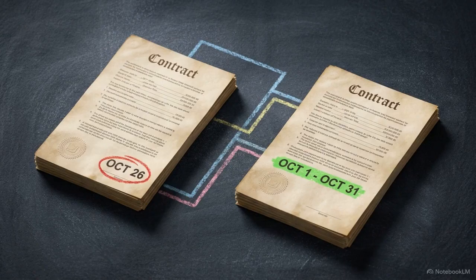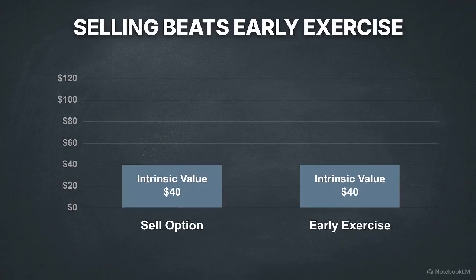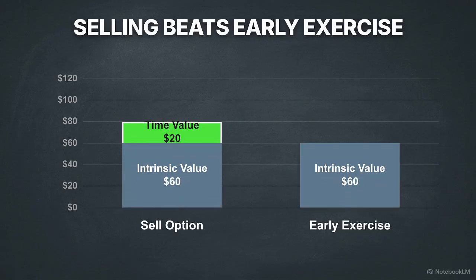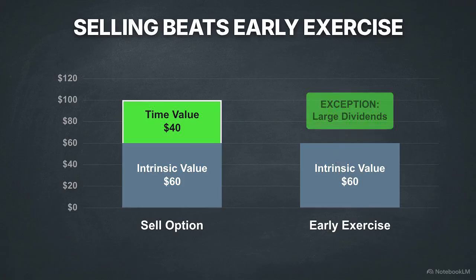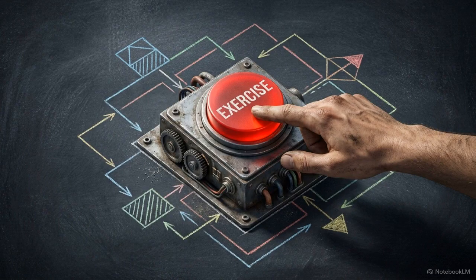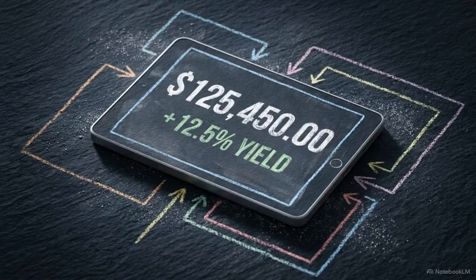While European options can only be exercised at expiry, American options can be exercised at any time, which adds to their market value. Even so, early exercise of an American call is usually suboptimal. Selling the option generally yields more than exercising it, as exercising destroys the remaining time value. The main exception is to capture a large dividend. American puts are different. If a put is deep in the money, it can be optimal to exercise early to capture the interest on the cash received from the strike price immediately.